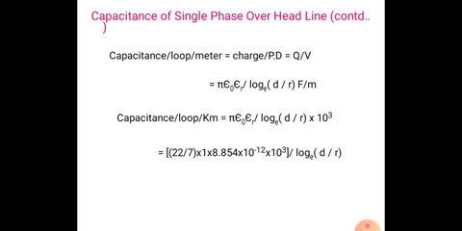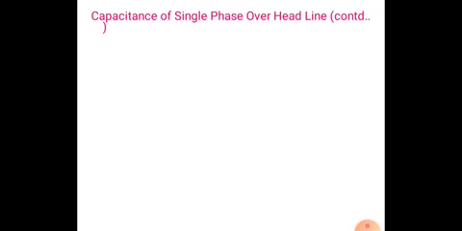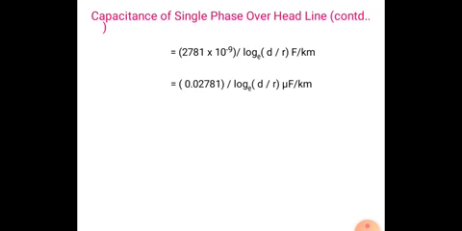Substituting the values: pi is 22 by 7, epsilon naught is 8.854 into 10 power of minus 12, and epsilon r is 1 in air. So we get the value of 2781 into 10 power of minus 9 by log e (D by R) farad per kilometer.